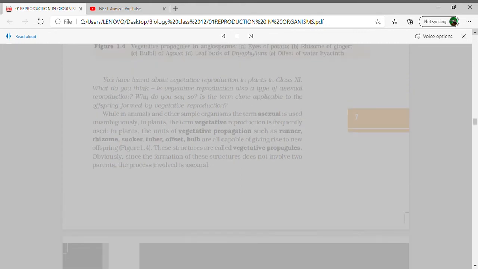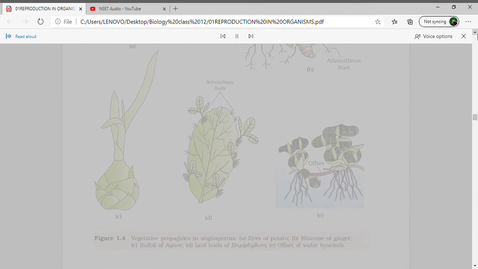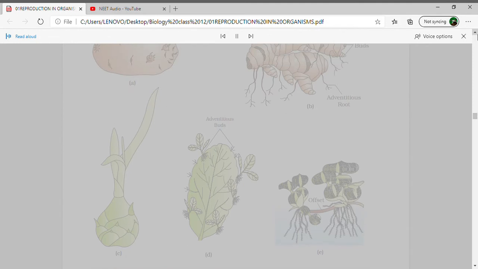Figure 1.4 Vegetative propagules in angiosperms. A. Eyes of potato. B. Rhizome of ginger. C. Bulbil of agave. D. Leaf buds of Bryophyllum. E. Offset of water hyacinth.